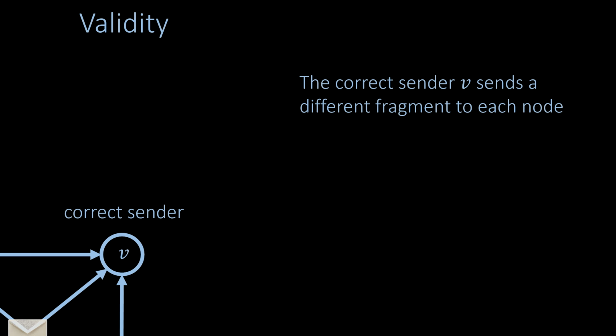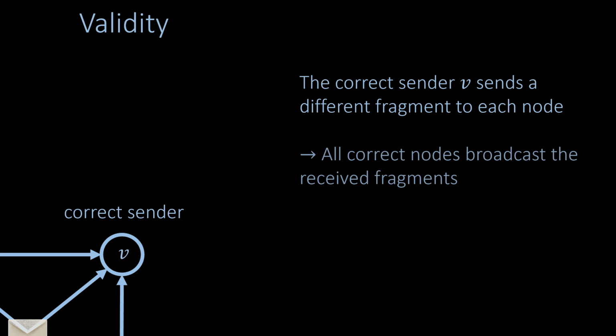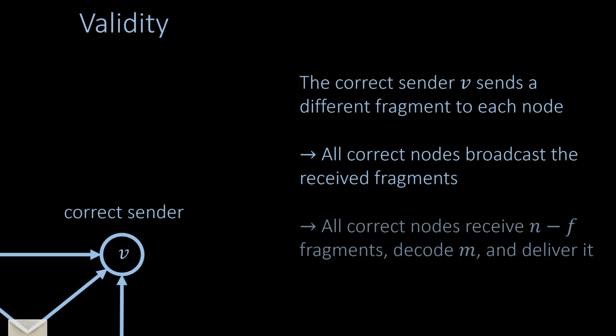As far as validity is concerned, the correct sender sends the fragments to all other nodes, which are then broadcast at least by all the correct nodes. It follows again that each correct node receives at least n-f fragments and delivers the message.